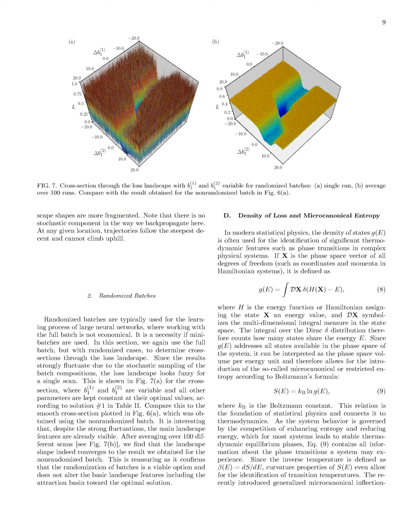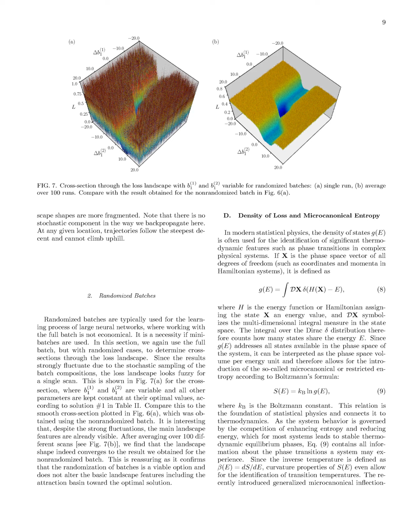Section Summary. In this section, we analyze the loss landscape by comparing non-randomized and randomized batch calculations, revealing distinct features such as channels, plateaus, and wells in the 9-dimensional parameter space. Our findings indicate that convergence trajectories can vary significantly based on initial conditions, highlighting the complexity of optimization in neural networks.